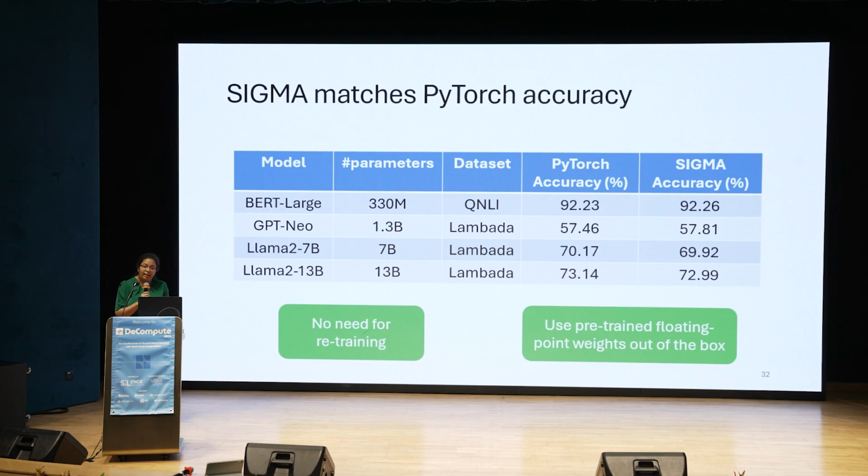But what I'd like to emphasize is that the approximations which we use in our work Sigma for these nonlinearities are very precise, and they're precise enough that we do not need to do any retraining of the transformer, and it matches the accuracy of PyTorch, which works over floating point. We can just take floating point pre-trained weights as is and run them through Sigma.